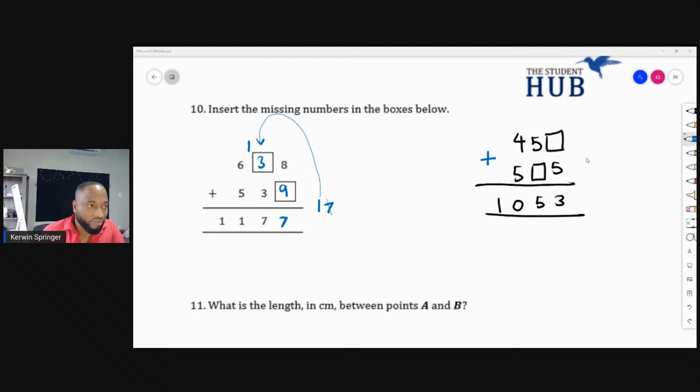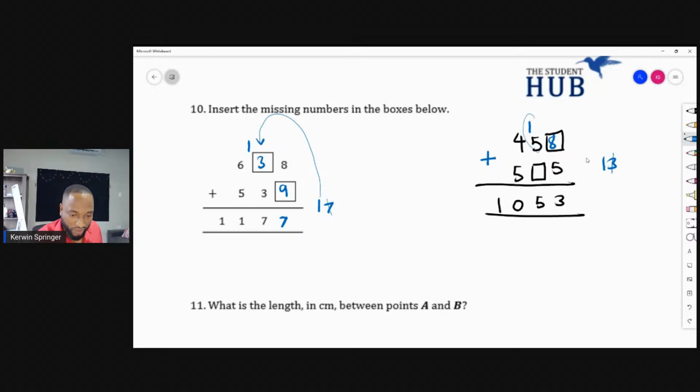8 and 5. Everybody's saying 8 and 5. So we need this to add up to make 3. And clearly, 5 is more than 3. So what we gonna do? I am thinking to maybe if I make this 9, I'll get 9 and 5 is 14. So if I make this 8, I'll get 8 and 5 is 13. And I'll be able to get my 3 coming there. But don't forget a 1 will travel across there. I realize some of you are forgetting to bring the 1 across in these kind of questions.